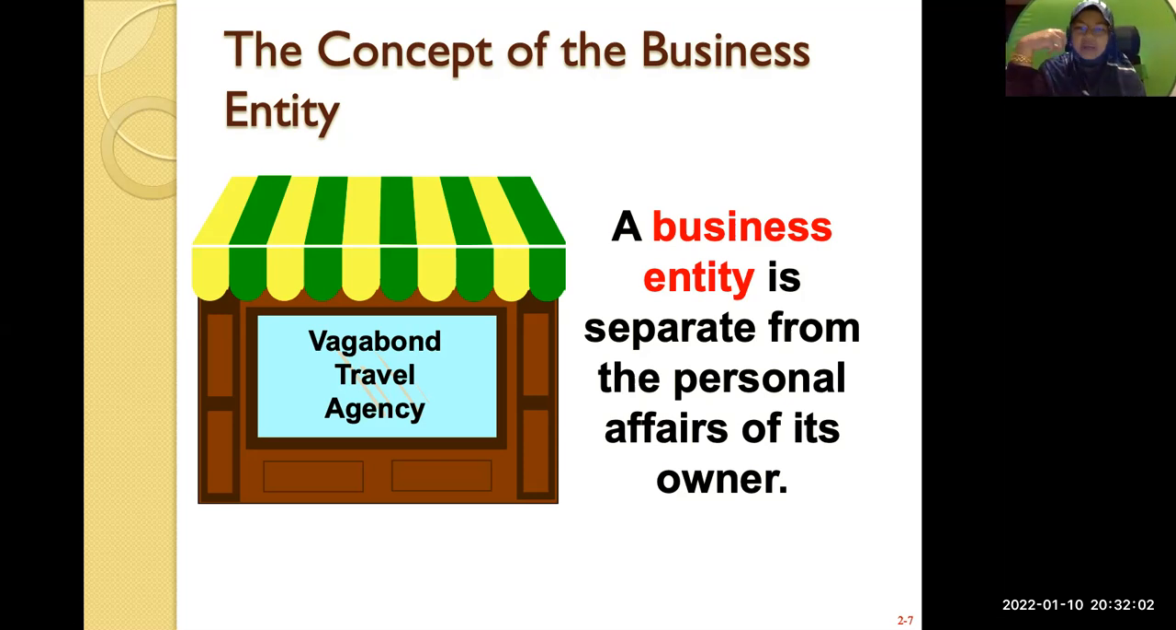But if you're talking about a sole proprietorship, meaning the company is owned by one person only, then it's a problem, because in an enterprise with sole proprietorship there is unlimited liability. It means that if anything happens to the company, the owner will have unlimited liabilities.